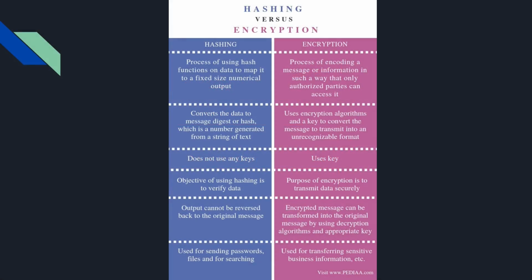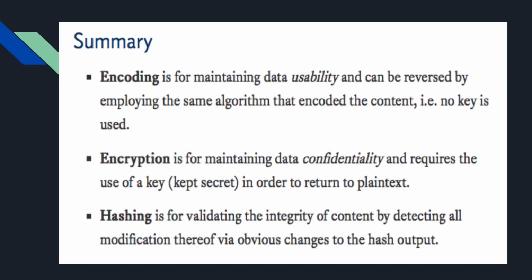So these algorithms are public. MD5 hash and SHA-1, SHA-512, these are public, and these are available on all systems, or you could even use online systems to generate hash. So anyone could generate a hash and check the integrity of that. So summarizing all those things, encoding is used for data usability, encryption is used for data confidentiality, hashing is used to check the data integrity.